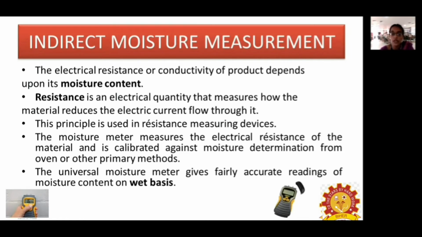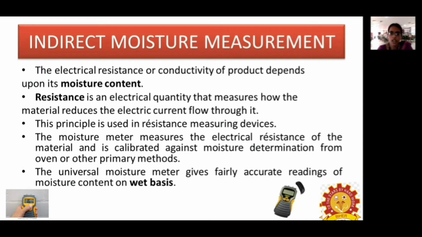This principle is used in electrical measuring devices, and the moisture meter measures the electrical resistance of the materials and is calibrated against moisture content. Graphical representation was introduced into the instrument, so that a resistance value is converted into moisture content.